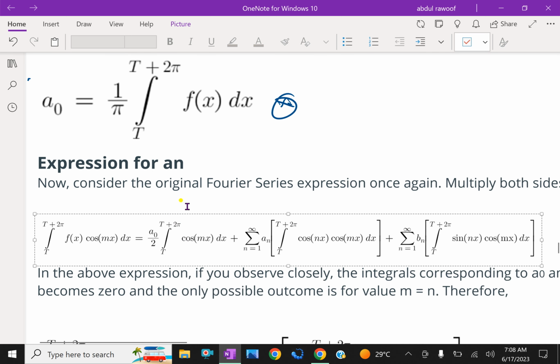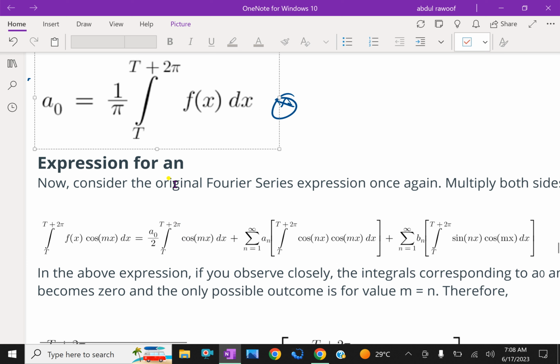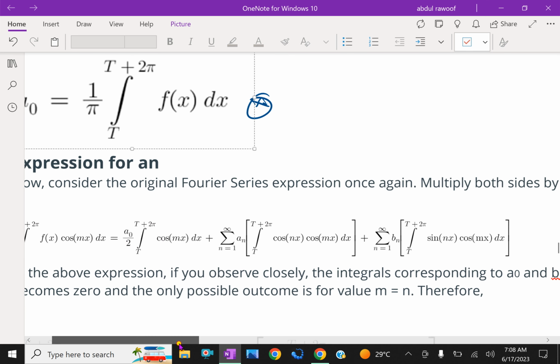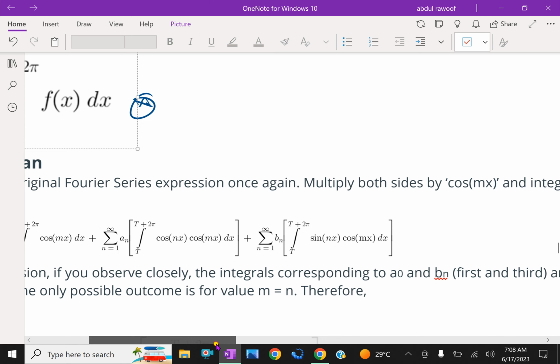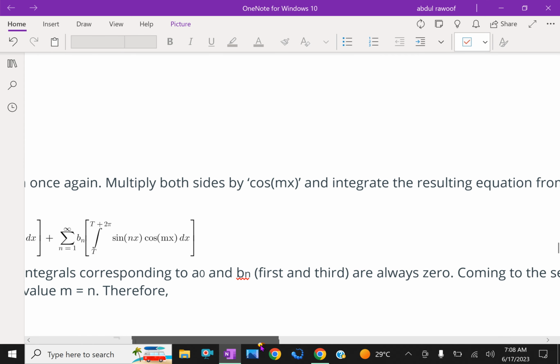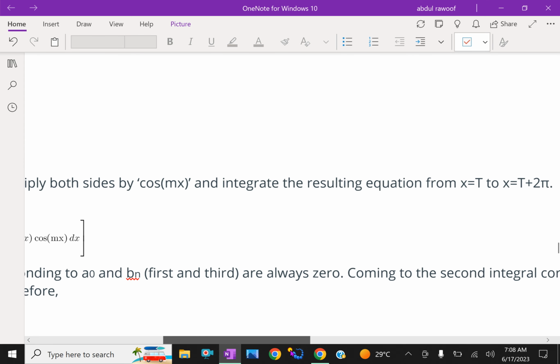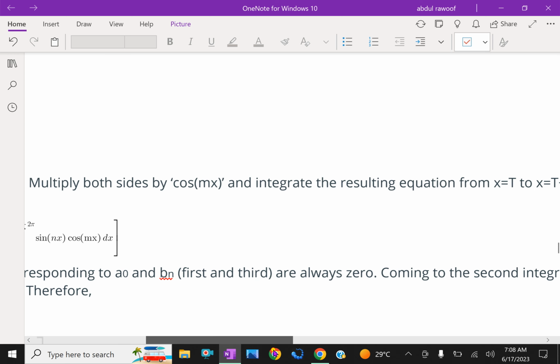Now, expression for an. Now we'll express an in terms of simplification. Consider the original Fourier series expression once again. Multiply both sides by cos mx and integrate the resulting equation from x equal to t to x equal to t plus 2 pi.